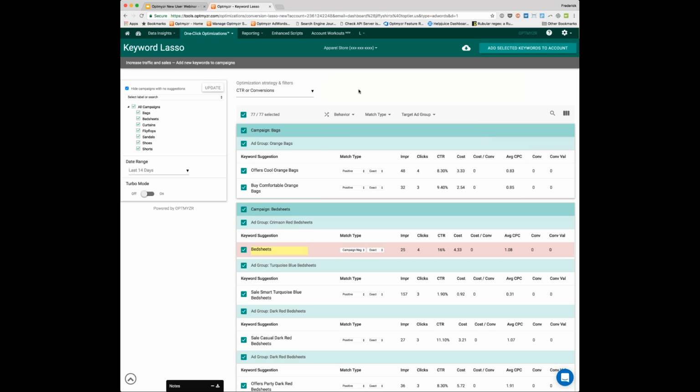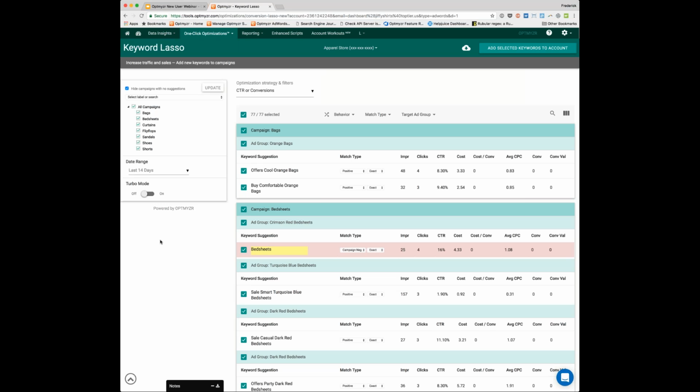So again, these are things you could have done manually through AdWords, but we've taken a look at what a typical account manager would want to do. We present you with a suggestion that makes it a one-click optimization. We let you hone that suggestion to be exactly following your methodology. And then some of the advanced stuff like single keyword, new ad groups, we make it super easy to implement, and you can literally do it in 15 seconds as opposed to 20, 30 minutes if you were going to go about it manually through the AdWords editor.